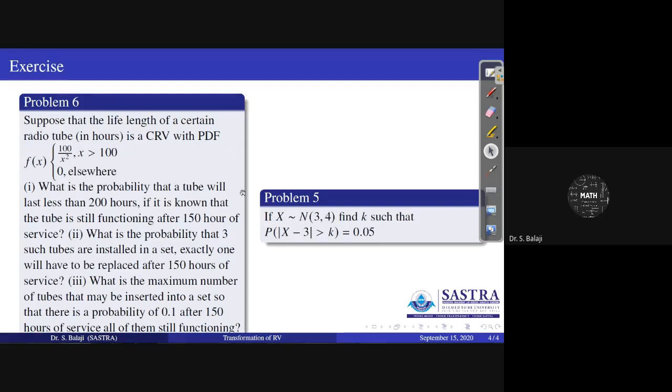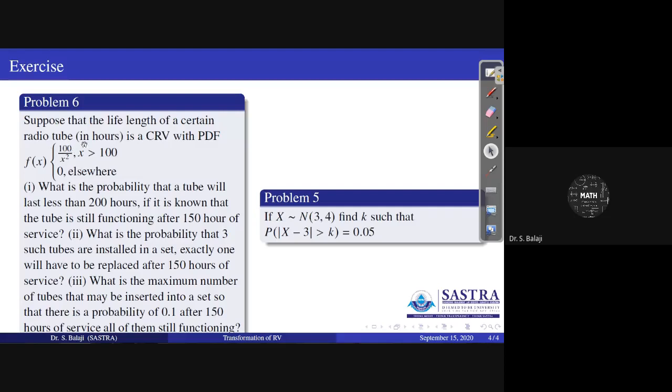Similarly, this is the fifth one. X follows N of mu comma sigma square. So here sigma is 2, mu is 3. They are asking to find k such that based on this equation. The sixth problem is a general problem based on random variable. Up to problem number 5, you have to use distributions. But for the sixth problem, you have to follow the general random variable idea.